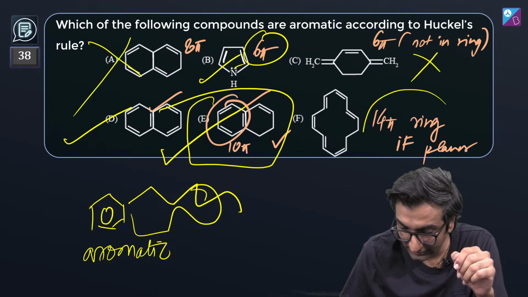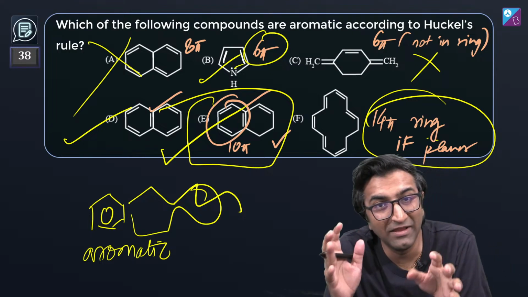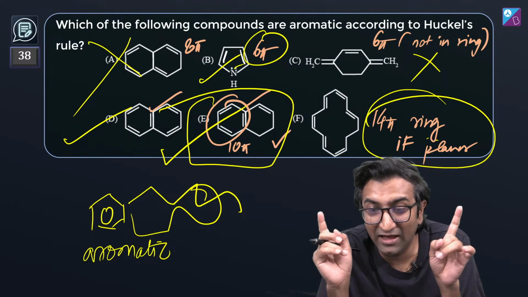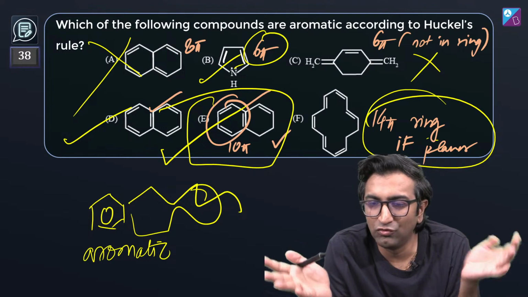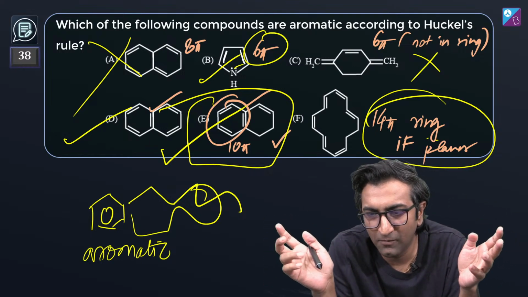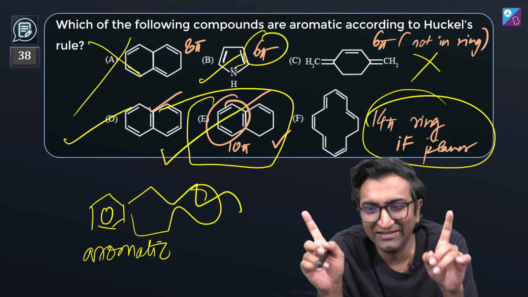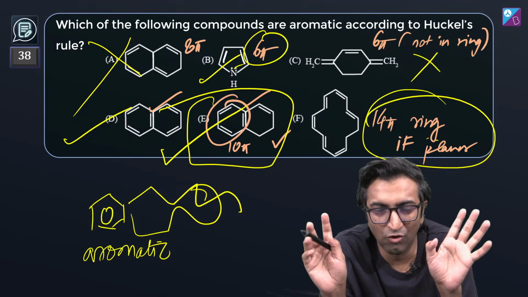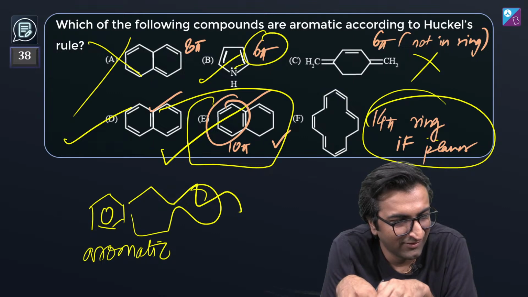This one is not in a ring. If it is planar, it could do the whole bucket tub, whatever; it can do anything, okay? We don't know, it's too big a compound. If it is planar then it will be aromatic, but we don't know if it's aromatic or not.